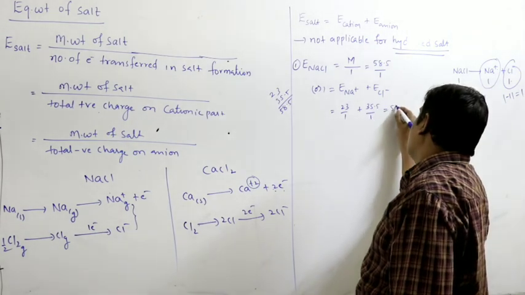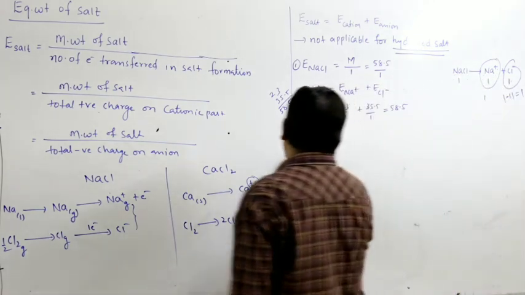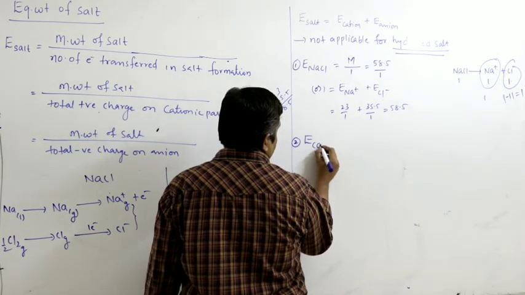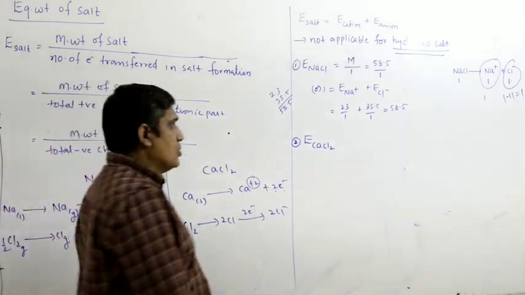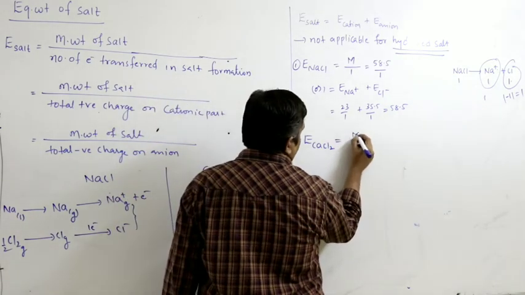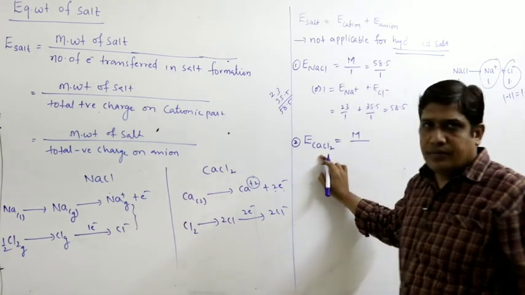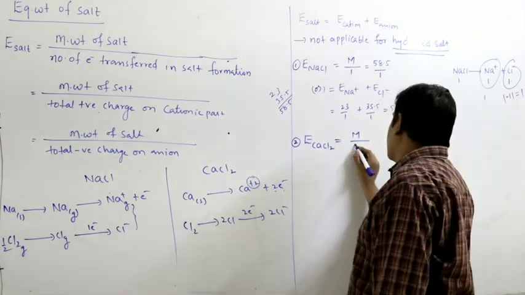So that is also the same, which is equal to 58.5. Next, equivalent weight of CaCl2. So what is the best way? Molecular weight by valency. What is the valency? Number of electrons transferred. How many electrons are transferred? 2 electrons. I can write 2.